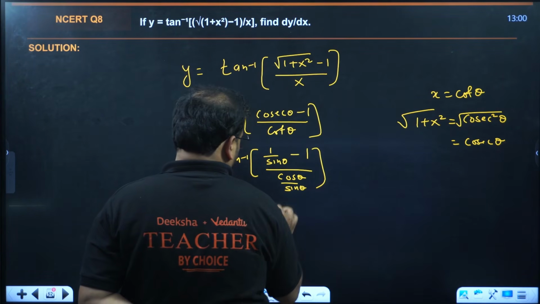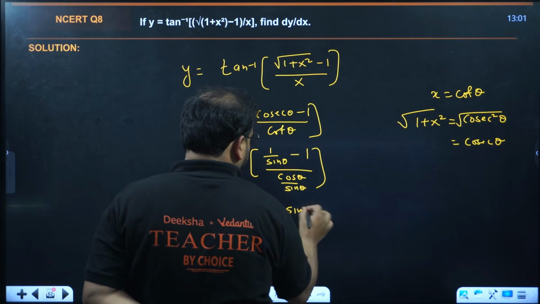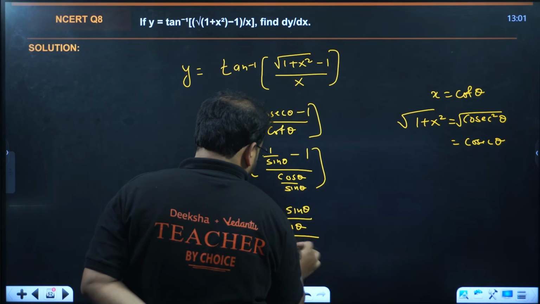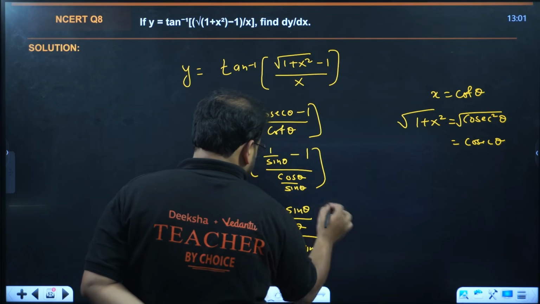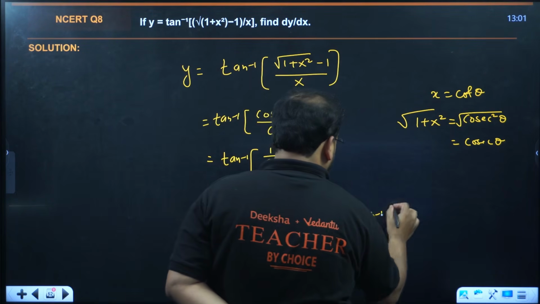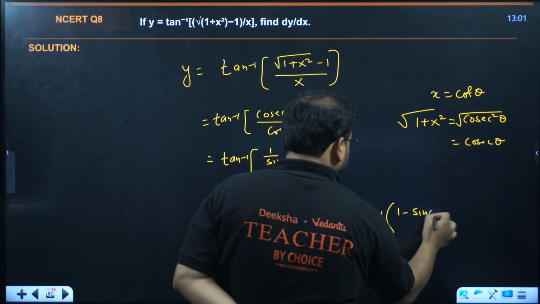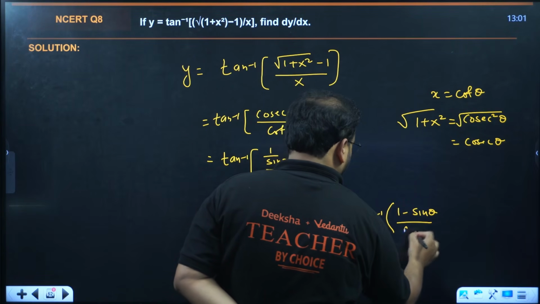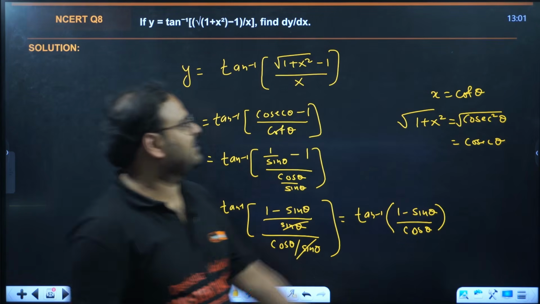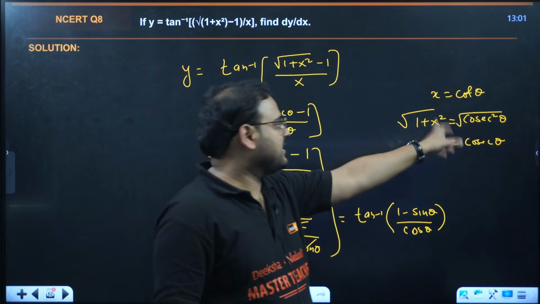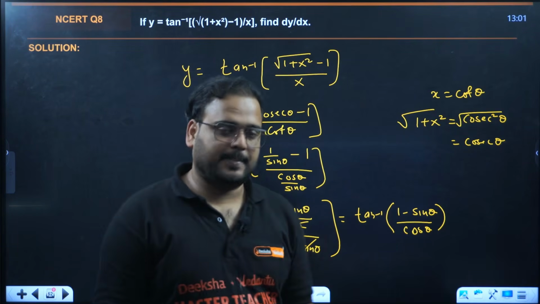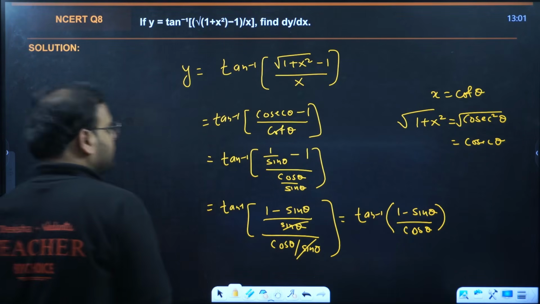This becomes 1 minus sine theta upon sine theta, upon cos theta by sine theta. Sine cancels, so I'm getting the result as tan inverse of 1 minus sine theta upon cos theta. If I take x as tan theta, then this will become 1 minus cos upon sine. That will be faster to solve basically. So let me show you that also.